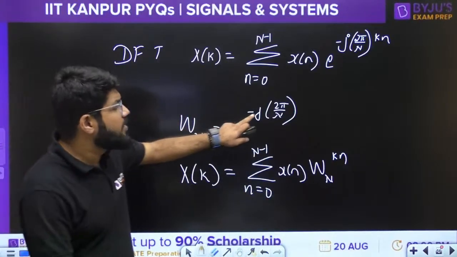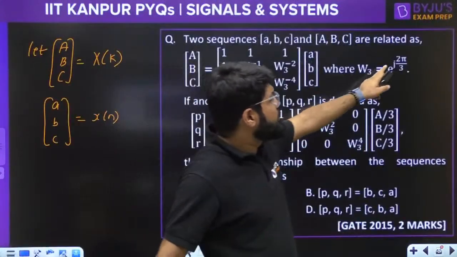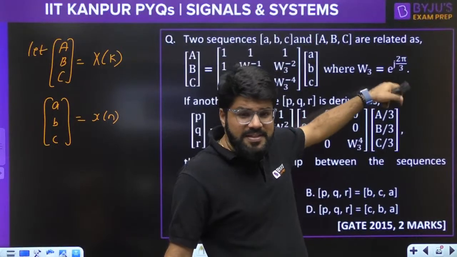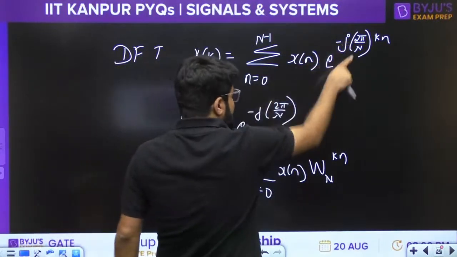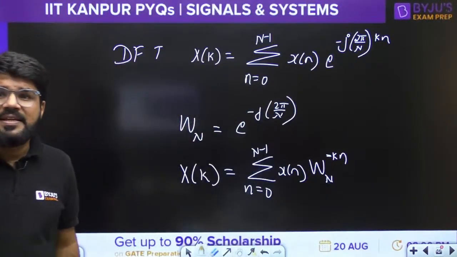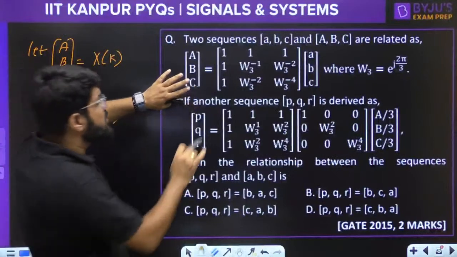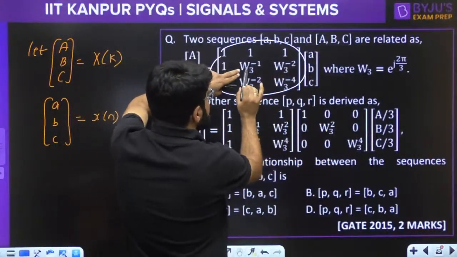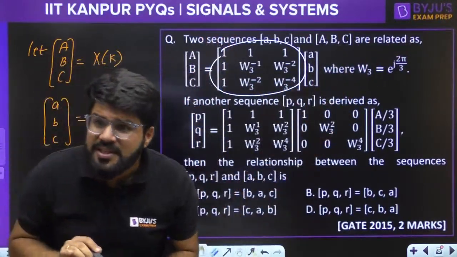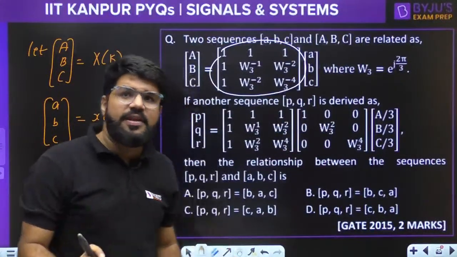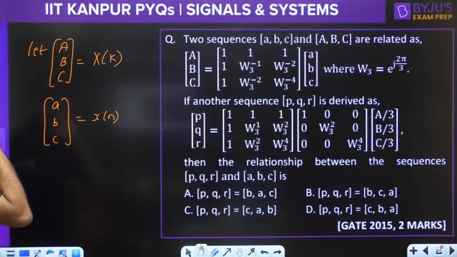That is how we define Wn, e power minus j 2 pi by n. But one and the same thing, guys, if they want to define e power plus j 2 pi by n, what is going to come in the equation? Already here it will be W power minus kn. W power minus kn, that is what is actually in this matrix. So this matrix eventually uses e power minus j 2 pi by n, e power minus j 2 pi by n into 2. So the computation that is going on is the DFT computation. This is the DFT of the small signal ABC.